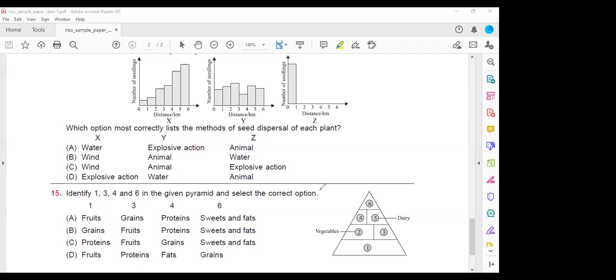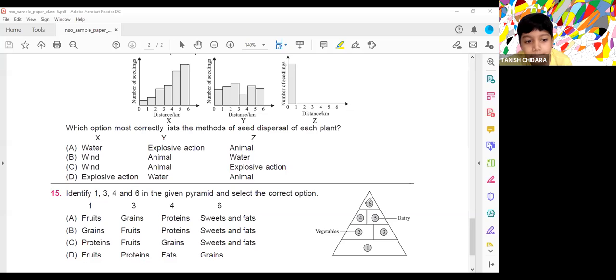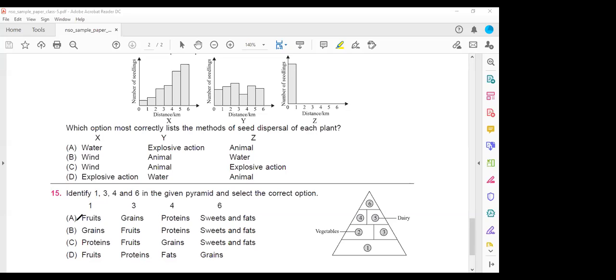Next, identify. This is a food pyramid. Everyone knows this. 1, 3, 4, and 6. In the given food pyramid, select the given option. What are the things you have to eat more? What type of food materials you have to eat very, very little, which are to be placed at the top of the food pyramid? So 6, you know. The first one, ma'am, B.